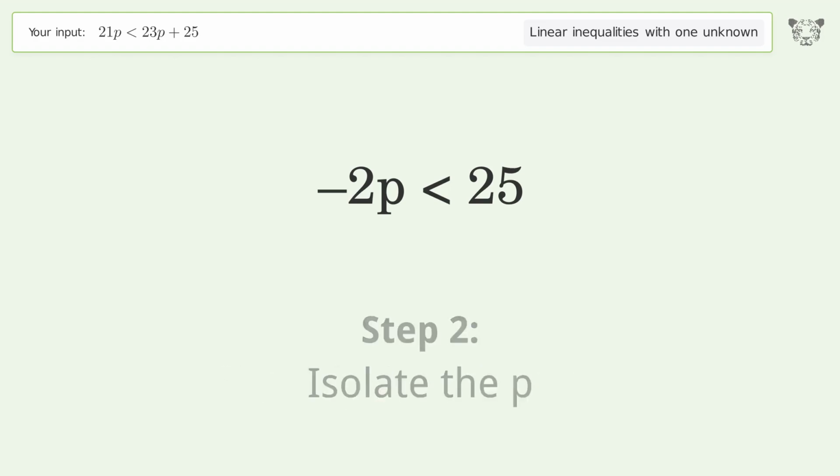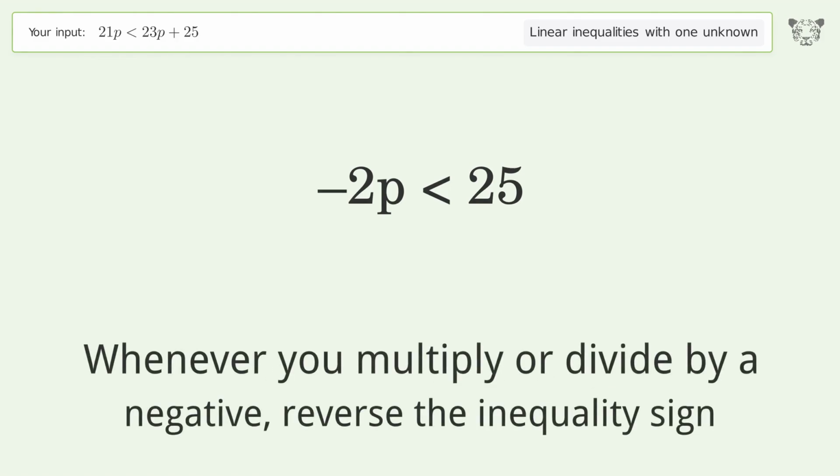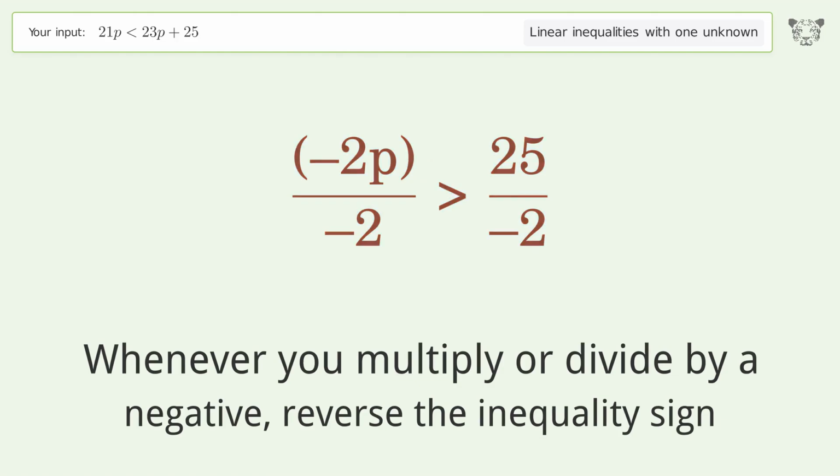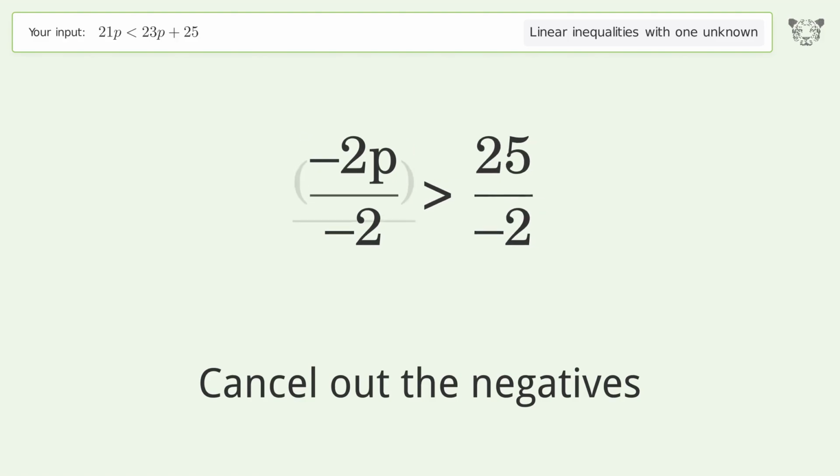Isolate the p. Divide both sides by -2. Whenever you multiply or divide by a negative, reverse the inequality sign. Cancel out the negatives.